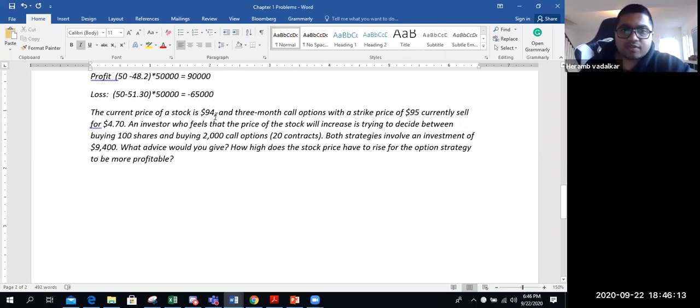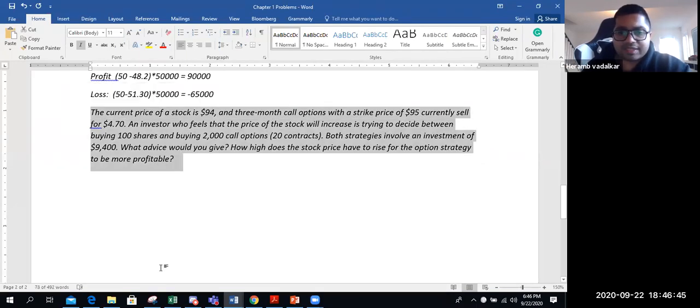The current price of stock is $94 and the 3-month call with a strike price of 95 currently sells for $4.70. An investor who feels that the price of the stock will increase is trying to decide between buying 100 shares and buying 2000 call options. Both strategies involve an investment of 9400. What advice would you give? How high does the stock price have to go for the option strategy to be more profitable?